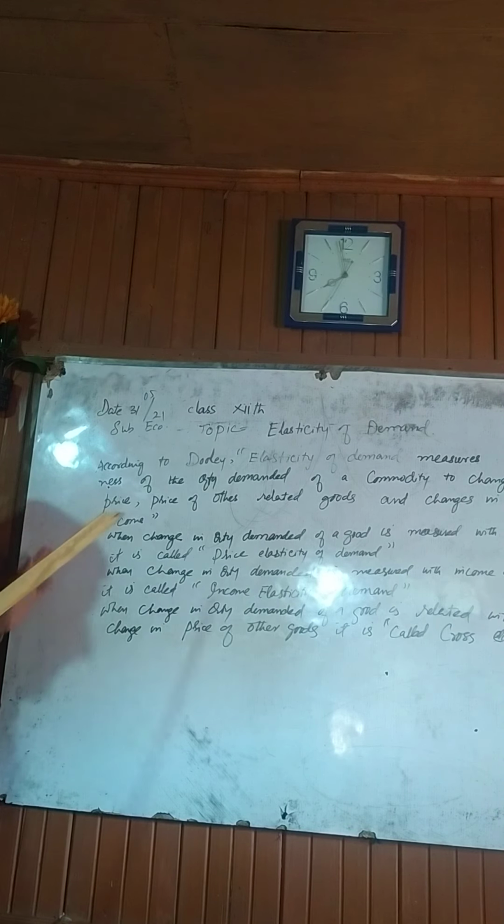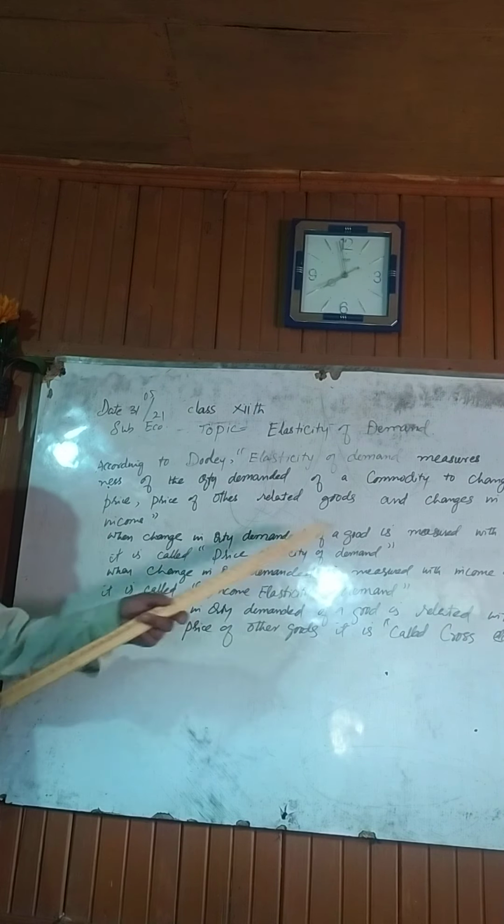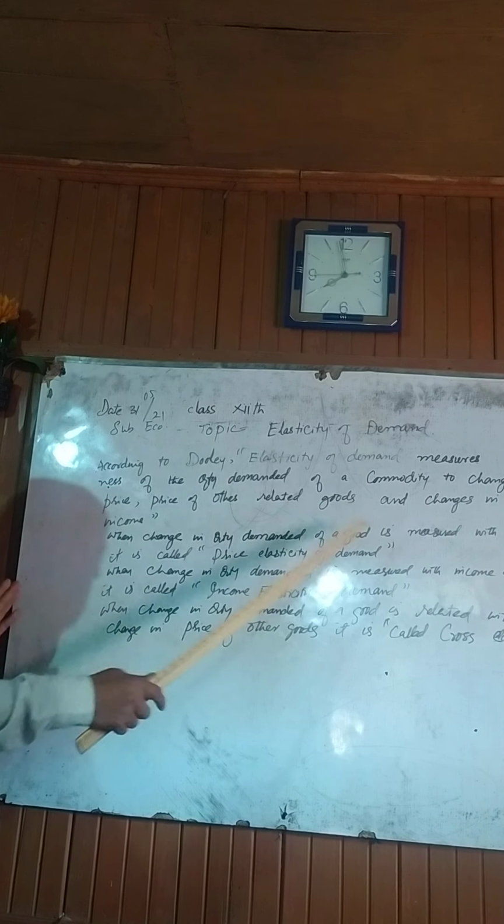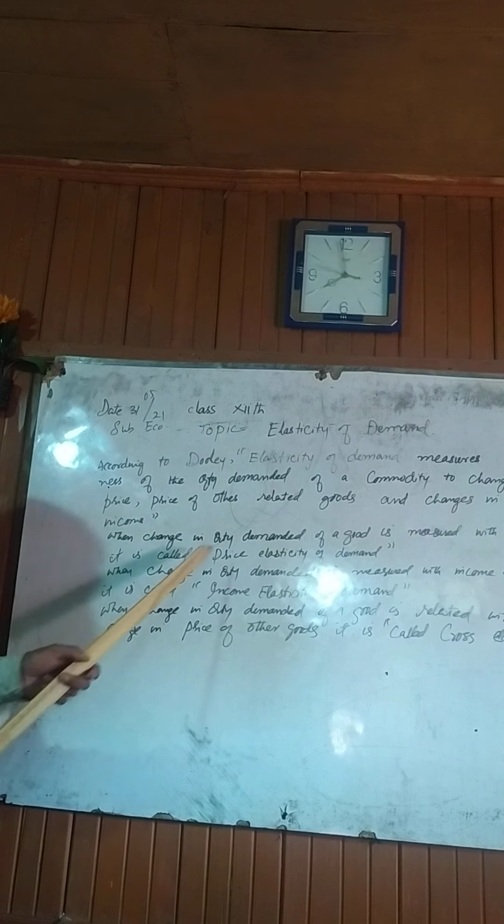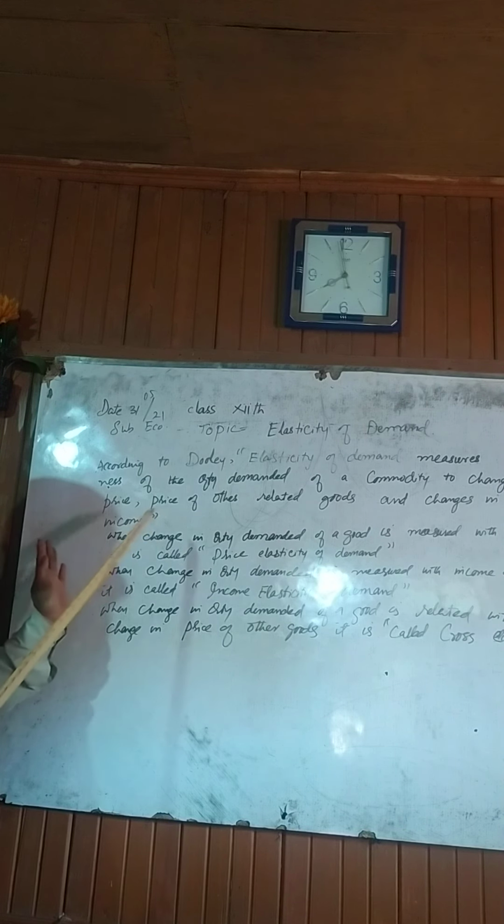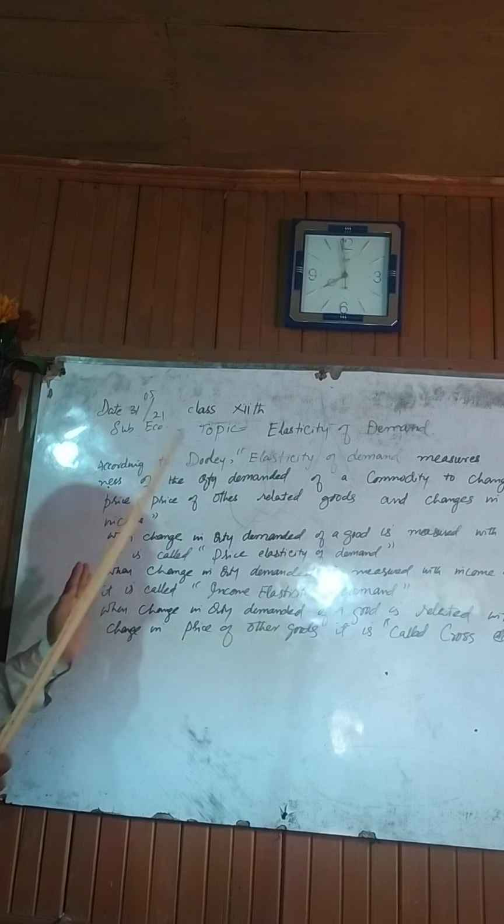Now there are three forms of elasticity of demand. First is when change in quantity demanded of a good is measured with its price. When we measure quantity demanded in relation to its price, it is called price elasticity of demand. When we measure quantity demanded with respect to the change in income of the consumer, it is income elasticity of demand.